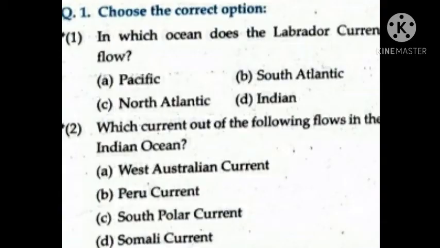First question, choose the correct option. First, in which ocean does the Labrador current flow? The answer is North Atlantic Ocean. Second, which current out of the following flows in the Indian Ocean? The answer is West Australian current.